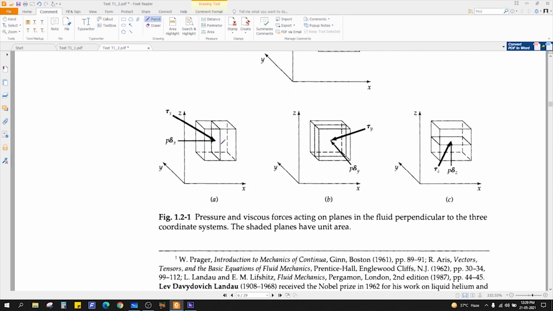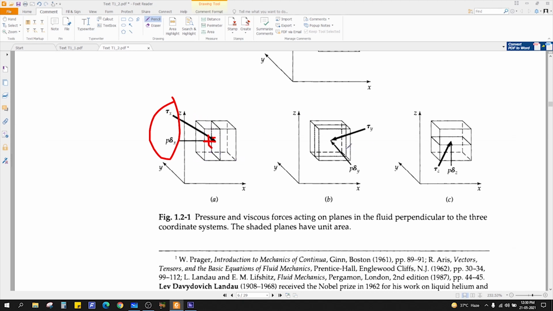Now, at this point, there will be two possible momentum fluxes, or your shear stress or stress. One is the normal pressure force. The pressure force always acts in the perpendicular direction in all directions, right? So that's why it is 90 degrees to this area, and this shear stress in the x direction will be at an angle, right? Shear stress is never perpendicular or in the same direction, so it will be at a certain angle.